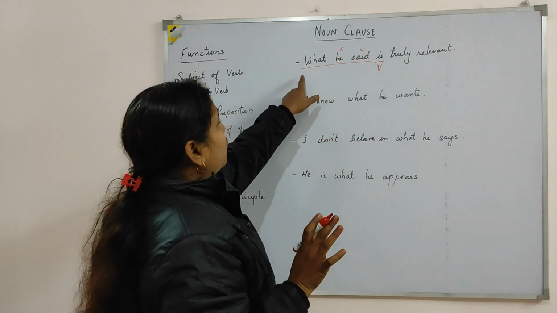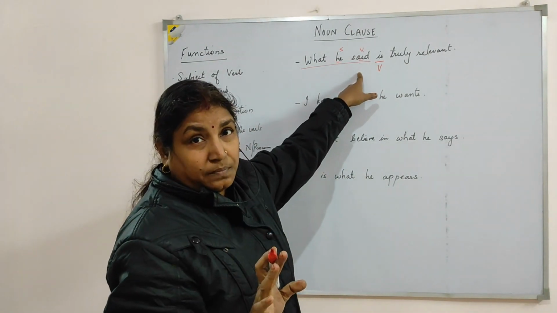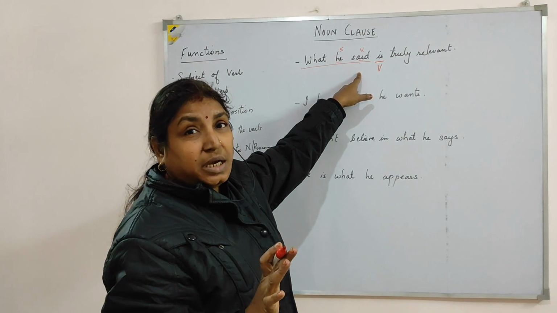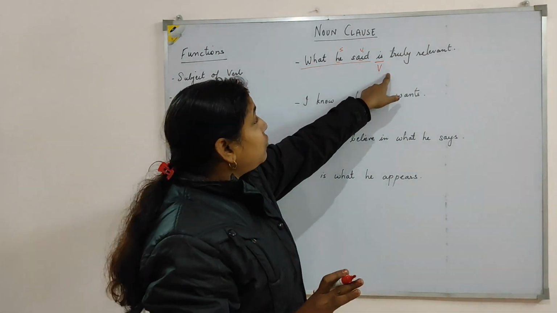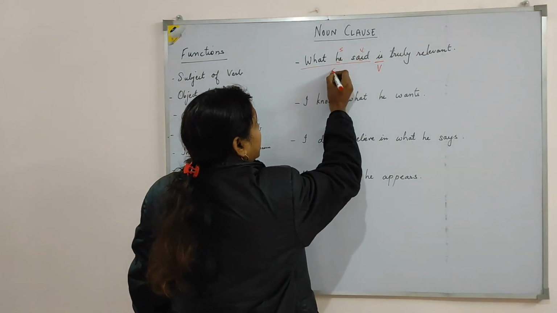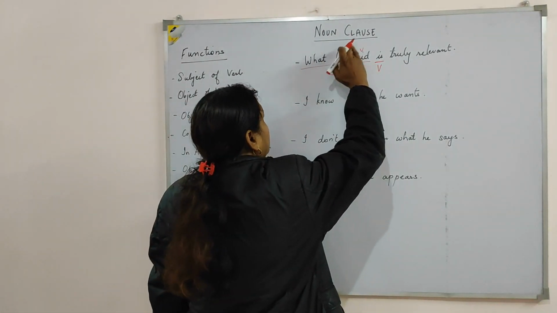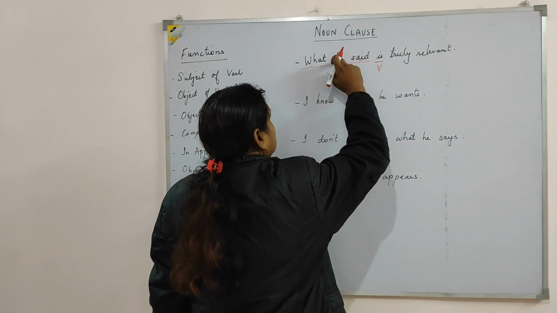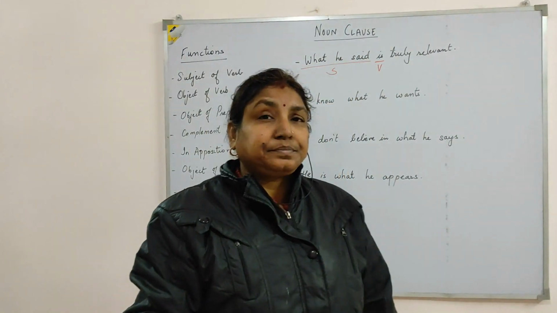Right? So what he said is a clause. And where is it present? Before the verb. So this clause, what he said, acts as a subject of the verb. So we can say this is a noun clause.